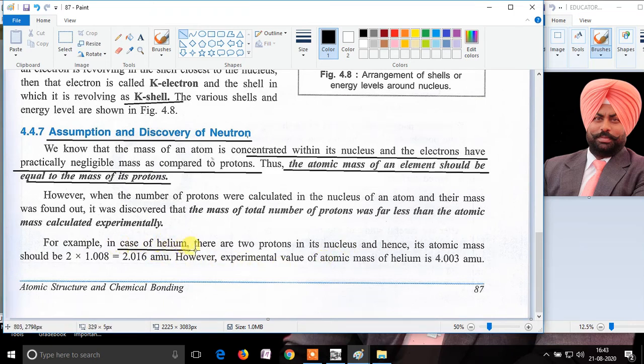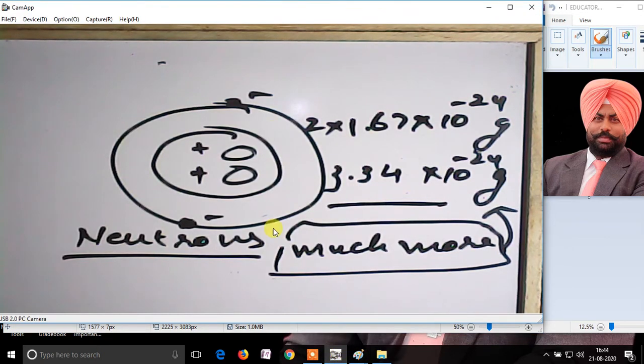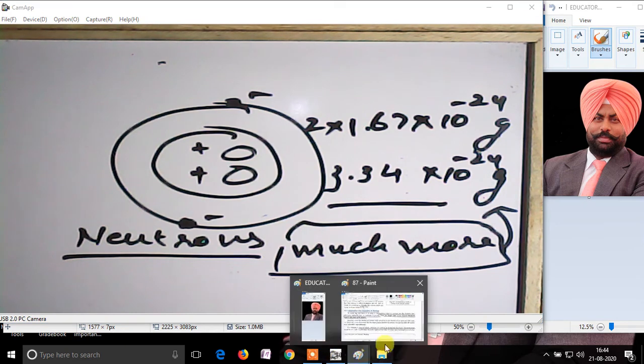Here they have taken the example of helium, and in the book they have not taken the absolute mass, they have taken the relative mass of a proton. In the example which I have taught to you, I have taken the absolute mass of one proton, while in the book absolute mass is not given, relative mass is given, and they have explained with the help of relative mass. So let's see from the book.